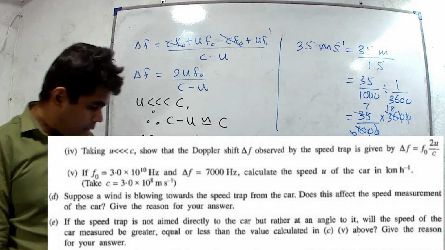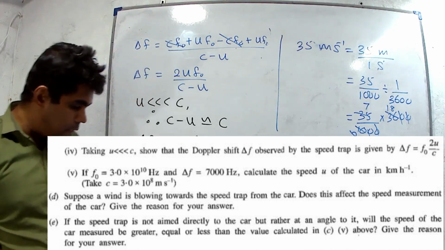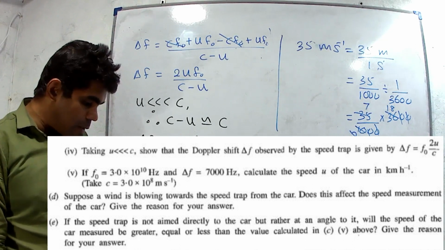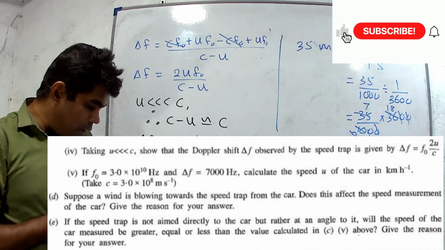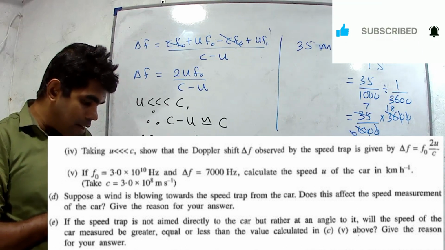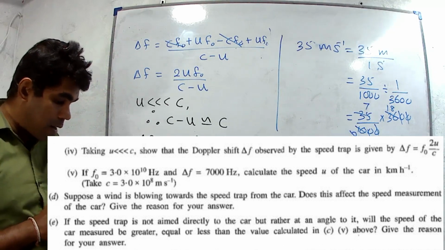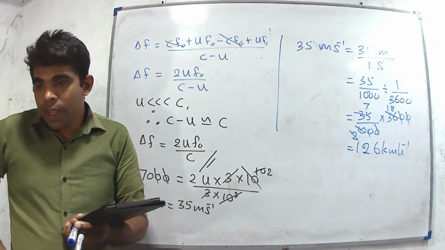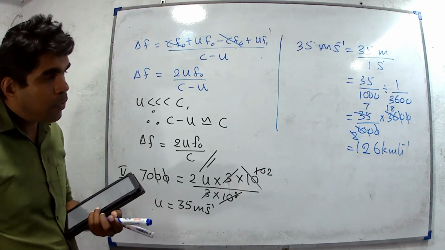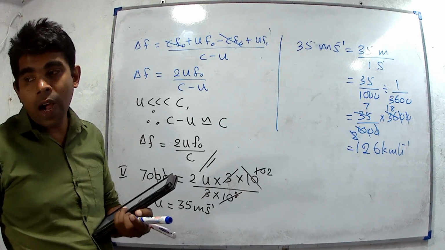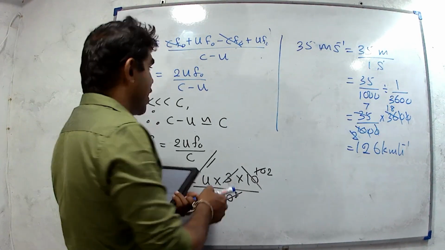Part E. If the speed trap is not aimed directly at the car, but rather at an angle to it, will the speed of the car measurement be greater, equal or less than the value in part C above? Give reason for your answer. It will be less because we have to consider components of car speed. I will explain it.